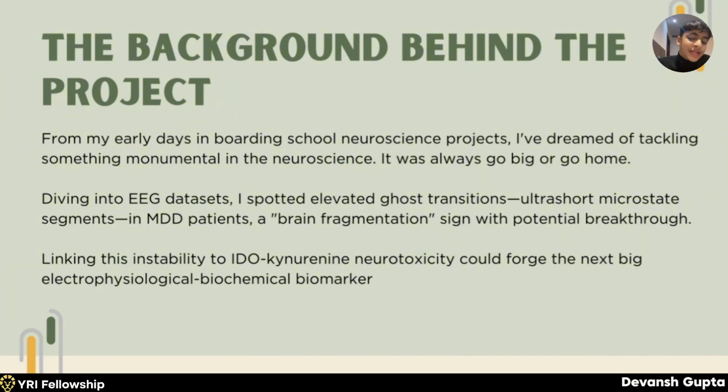And I think I've potentially been able to do so. So diving into EEG data sets, I spotted elevated ghost transitions. What are ghost transitions? They are microstates in MDD patients below 30 ms and brain fragmentation sign with potential breakthrough. Linking this instability to IDO uranium neurotoxicity could form the next electrophysiological biochemical marker as well.